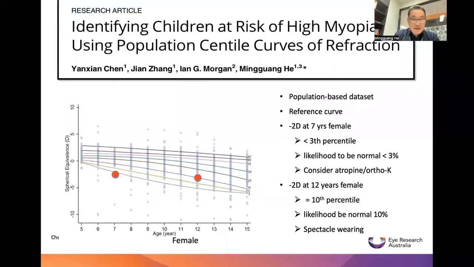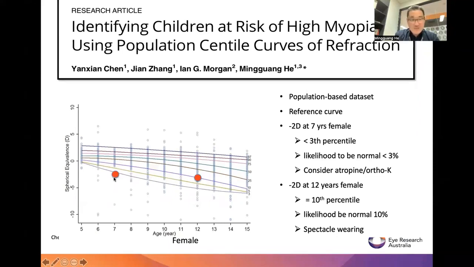In clinical practice, we understand that if one child is 7 years old with -2 diopters and another is 12 years old with -2 diopters, the younger, early-onset one has a much higher risk of developing high myopia in adulthood. But if we put this into the context of what we call a percentile curve, it is easier to understand the risk.